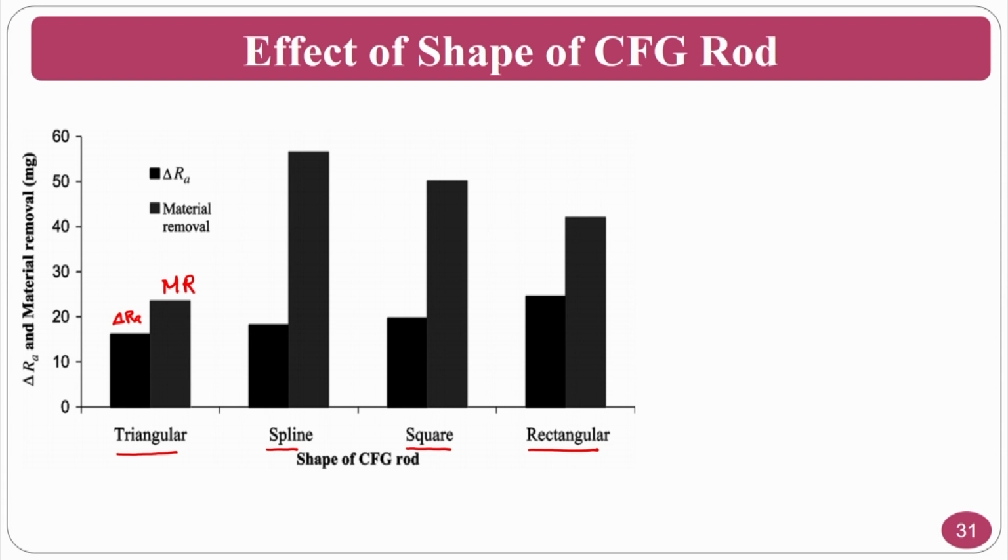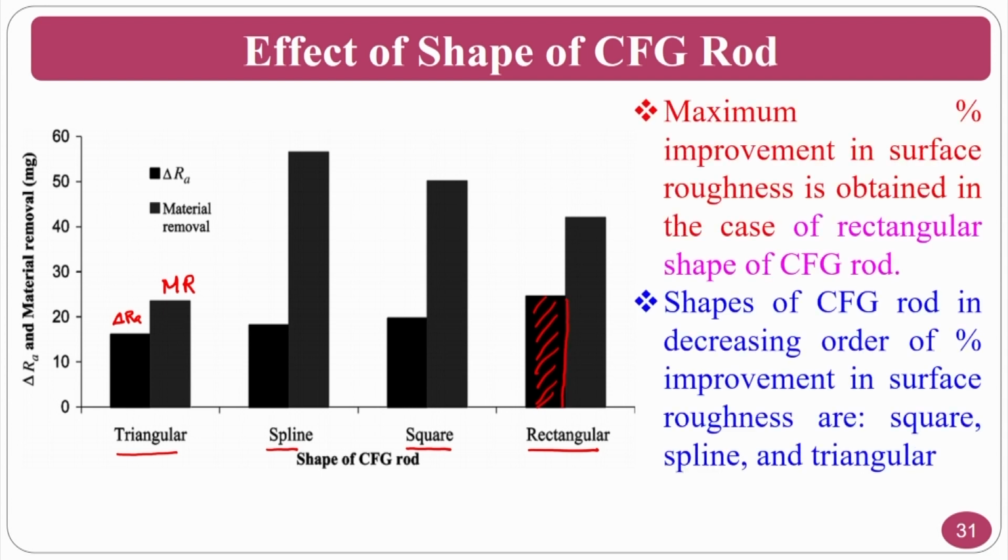That's why the change in Ra is very good in the rectangular rod, because it is a finishing process. So the maximum improvement of the surface roughness is obtained in the case of the rectangular rod because of its unequal sides, because in the square it is equal sides.